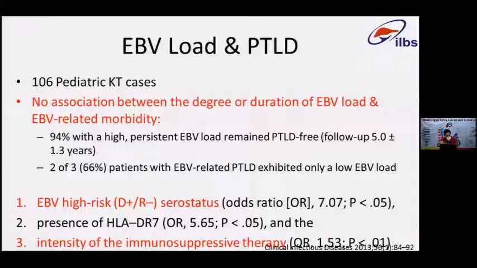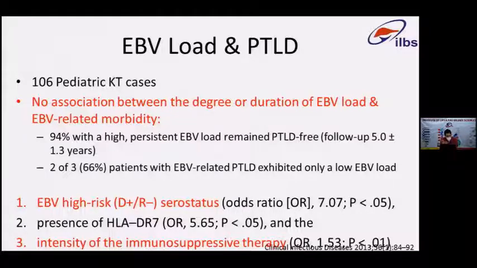Majority of the patients had a high or persistent EBV load. This study used 10 to the power 4 genomes per milliliter as the definition for high load, and persistent meant persistent in more than 50% of the samples taken over more than 6 months. Even those patients with higher EBV load, or a persistent load lasting more than 6 months, remained PTLD free.